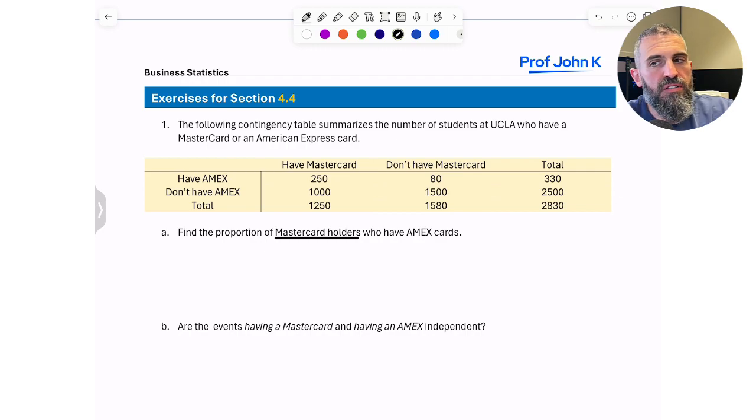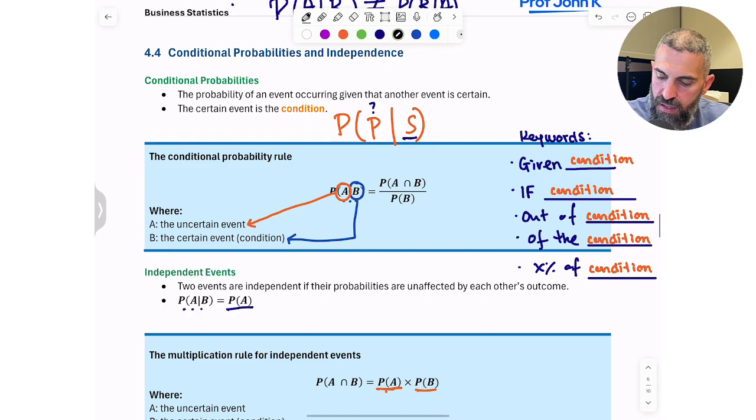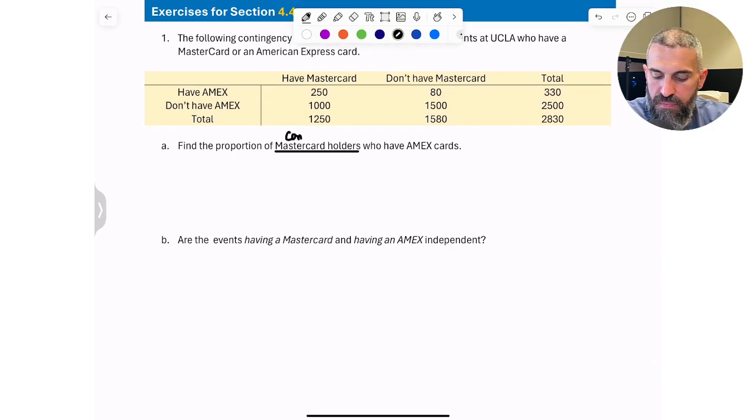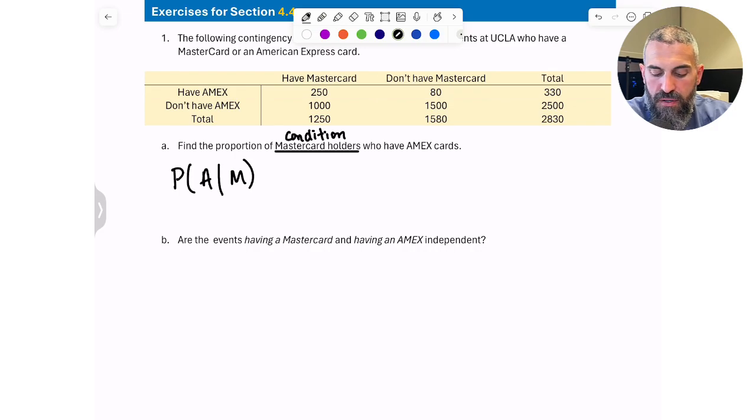The important thing here is not trying to quickly solve the question. Making sure you really wrap your head around it is very important, because you don't want to mix up which one is the condition. So look at it, break down the English. Find the proportion of MasterCard holders, right? So the MasterCard holders, this is your condition. I'm not asking you whether or not they have MasterCards. I'm telling you they have MasterCards. So I'm saying, what is the probability of somebody having an Amex given that they have MasterCards?